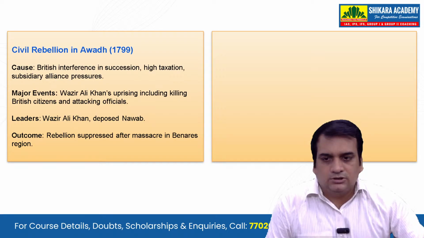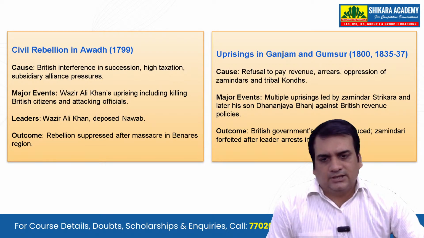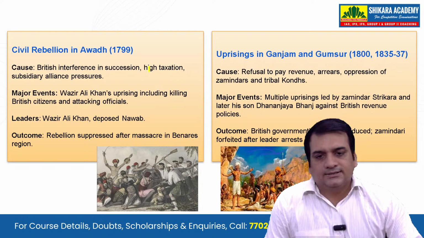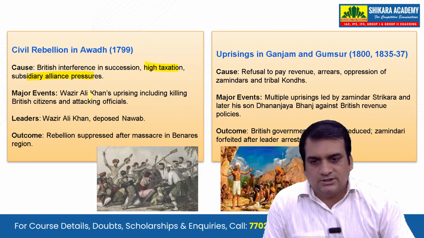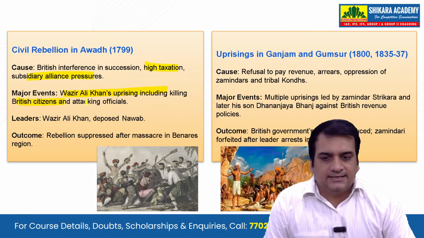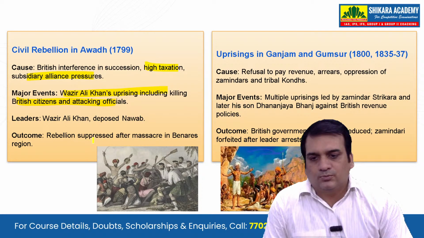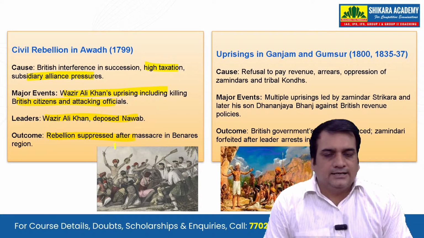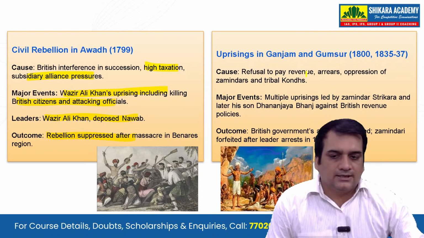Next, we'll see the civil rebellion in Awadh that happened in 1799. The cause was British interference in the succession, high taxation, and subsidiary alliance pressure. The major event was Wazir Ali Khan's uprising, including killing British citizens and attacking officials. Leader was Wazir Ali Khan, the deposed Nawab, and the rebellion was suppressed after a massacre in the Banaras region.